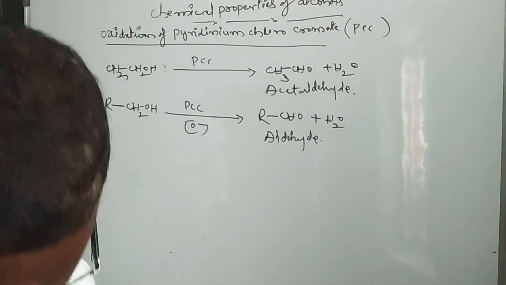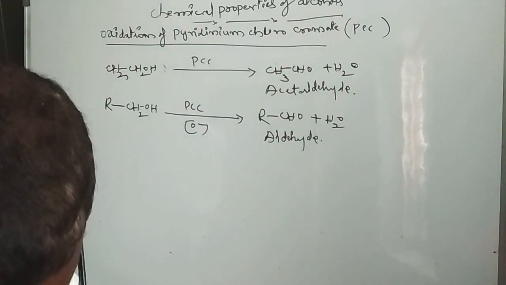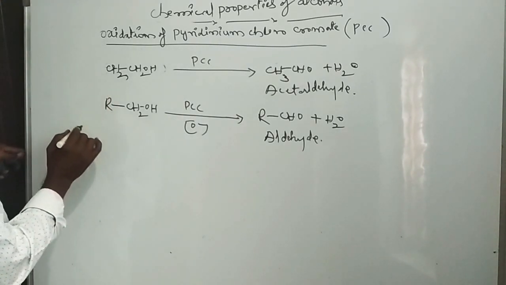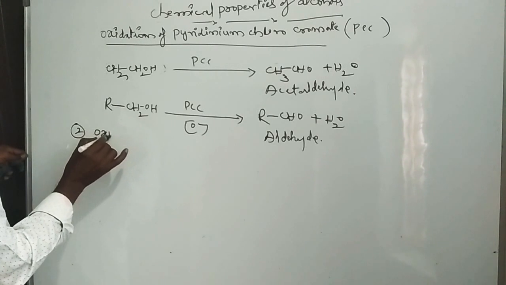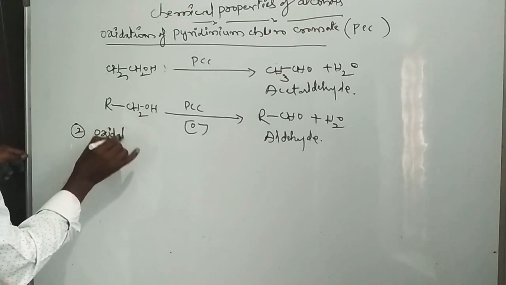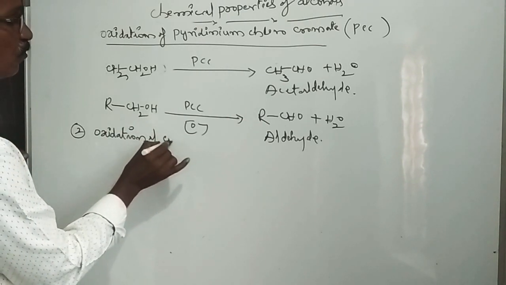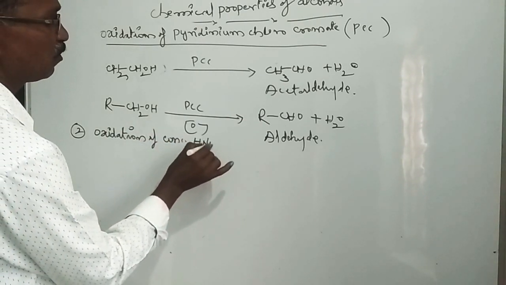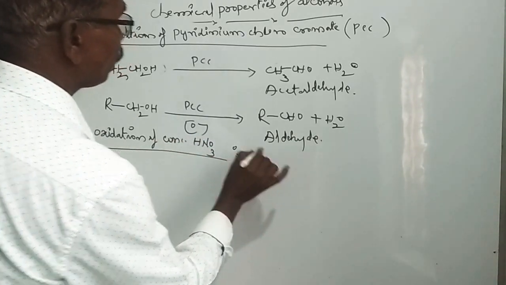Next, oxidation with concentrated nitric acid, concentrated HNO3. Here also a very simple reaction.